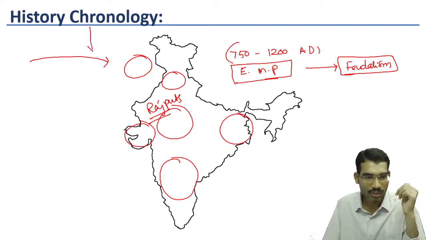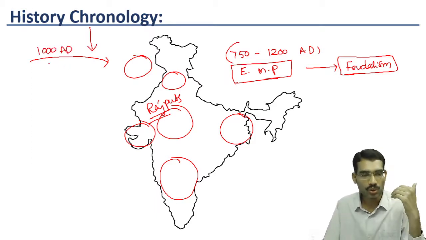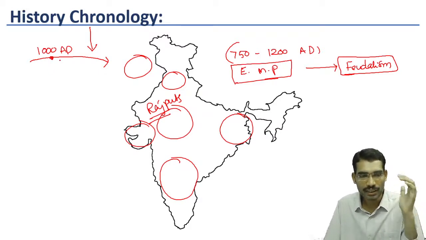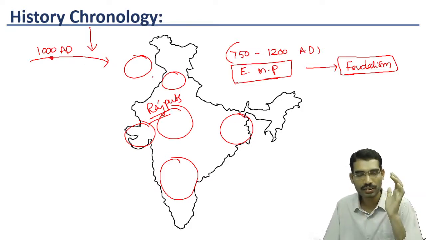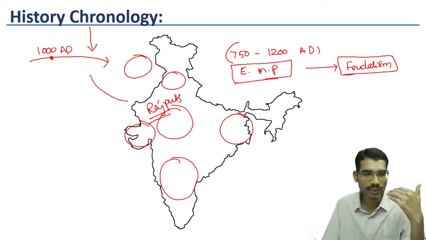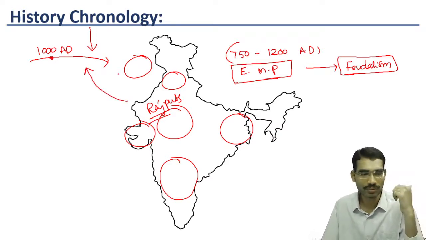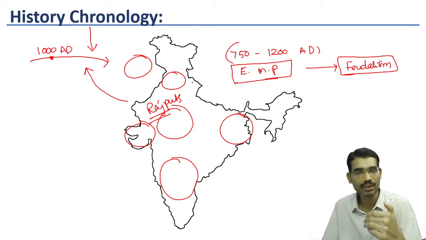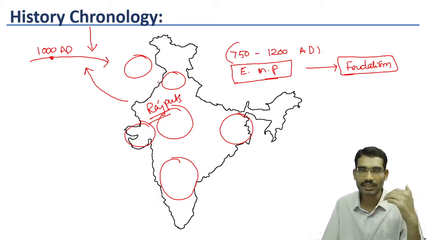Similarly, around 1000 AD, a new ruler from present-day Afghanistan called Muhammad Ghazni started attacking the Indian subcontinent, and his main focus was to loot the wealth, take the wealth to his kingdom and enrich his kingdom. Because of the political disunity, because there was no centralized administration, all small kingdoms, Muhammad Ghazni felt it very easy to go and loot these kingdoms. So he did very successfully.